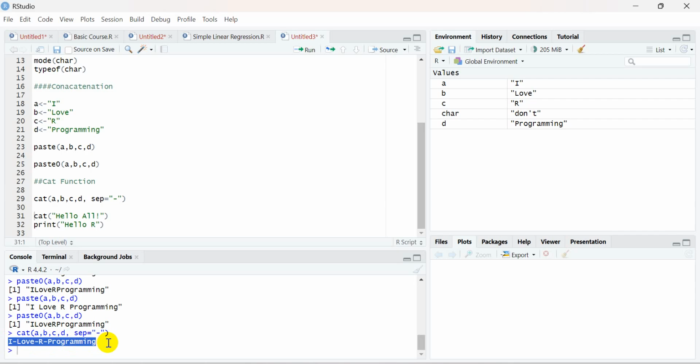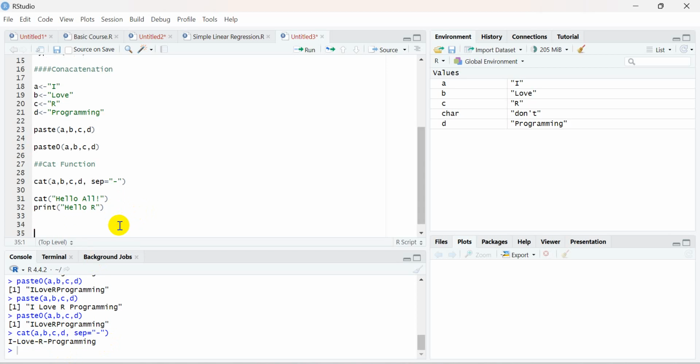The cat command gives you output which is only used for printing purposes. We are not using it for any other purpose, but the print function and paste function give us output in double quotes, and it can be used for other purposes as well. I hope it is clear to everyone.